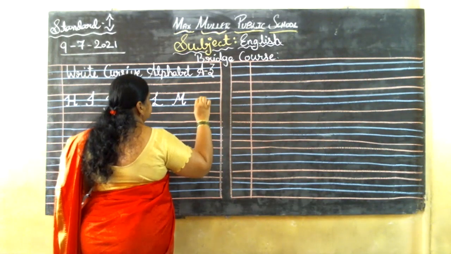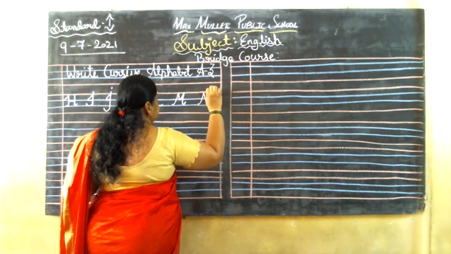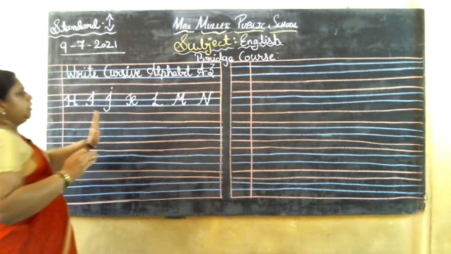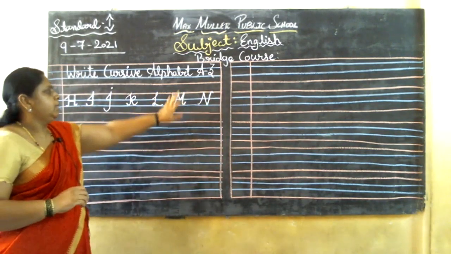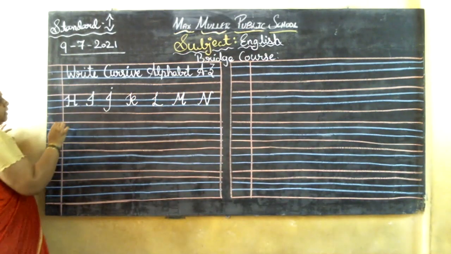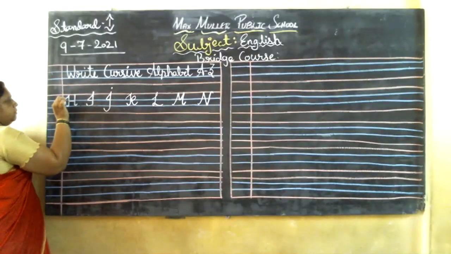Very stylishly you need to write the cursive handwriting, children. So you need to bend the alphabets. Many bends are there. See, wherever you write, you need to bend like this. Once again, I'll repeat the same thing.